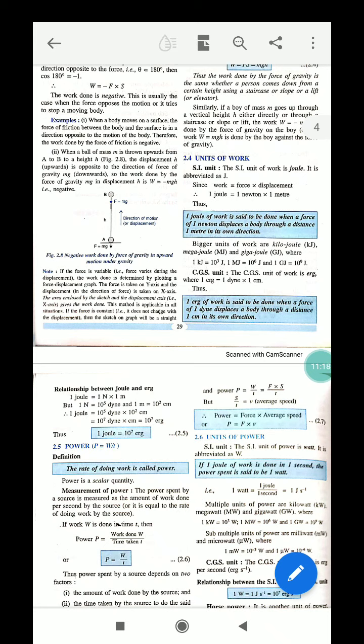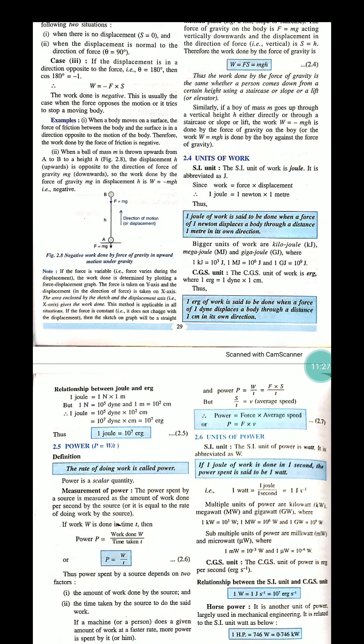Now, if work W is done in time T, then power P equals work done by time taken, that is, P equals W by T. That means work done by time taken is equal to power.